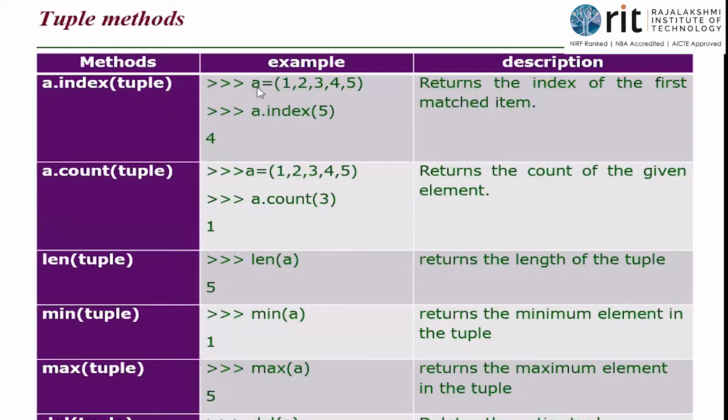So look at the example. A is equal to 1, 2, 3, 4, 5. I've created a tuple with 5 items. A dot index. What is A here? Tuple name.